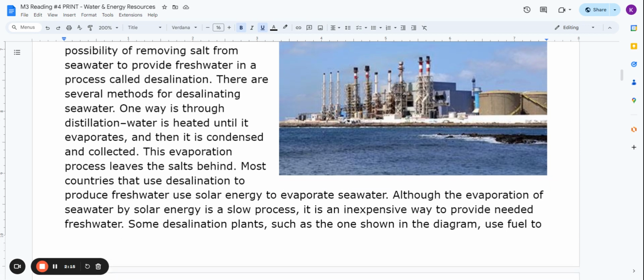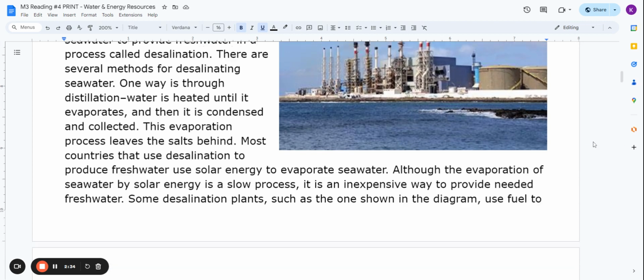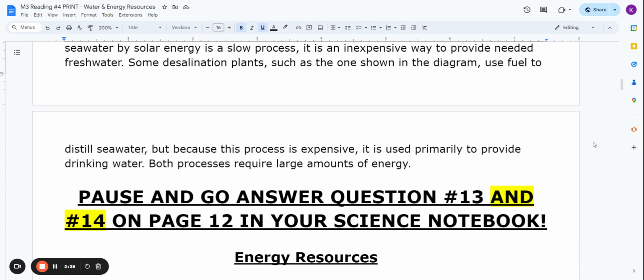Most countries that use desalination to produce fresh water use solar energy to evaporate the seawater. Although the evaporation of seawater by solar energy is a slow process, it is an inexpensive way to provide needed fresh water. Some desalination plants, such as the one shown in the diagram, use fuel to distill seawater. But because this process is expensive, it is used primarily to provide drinking water. Both processes require large amounts of energy.